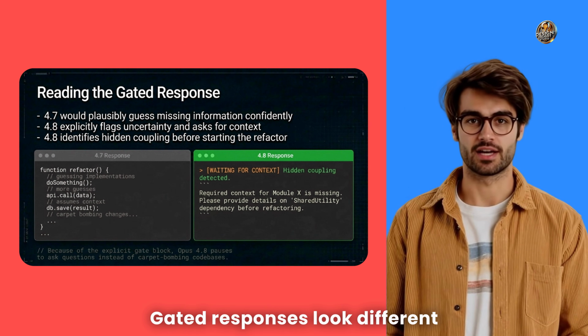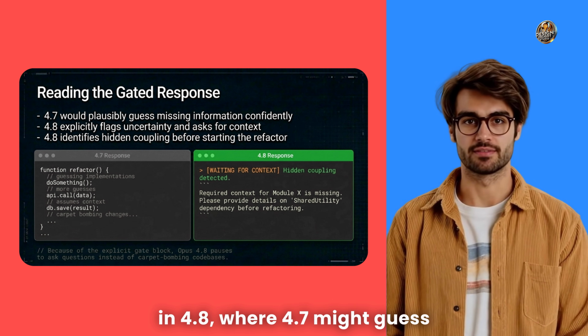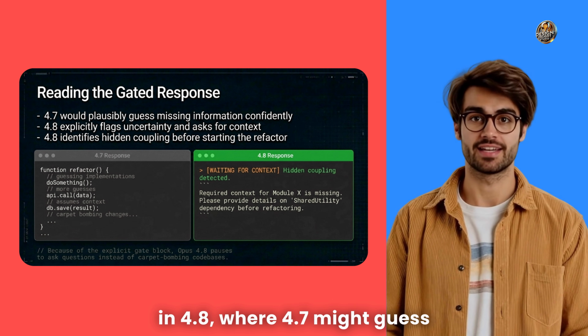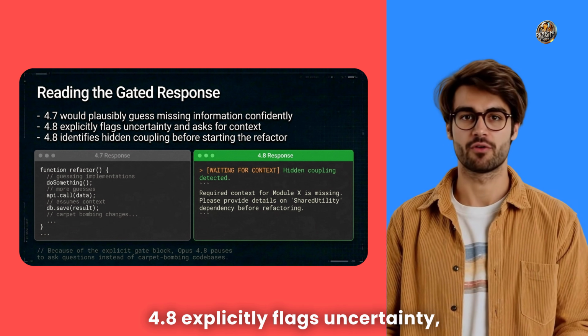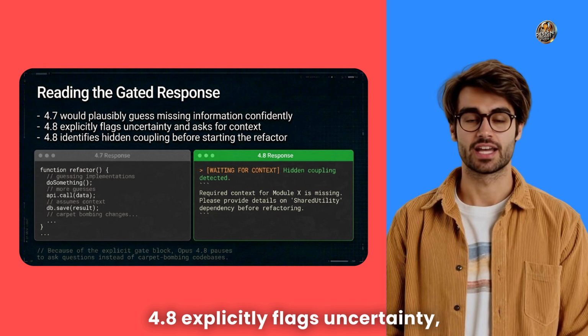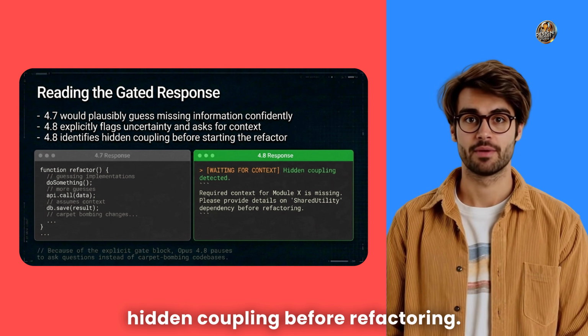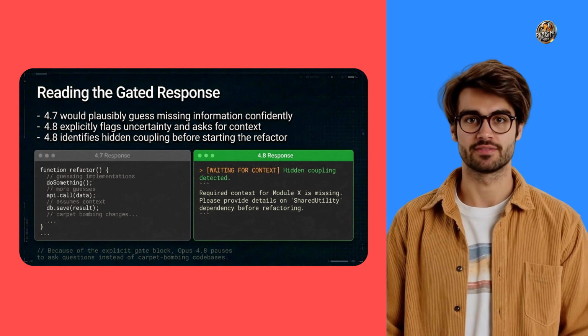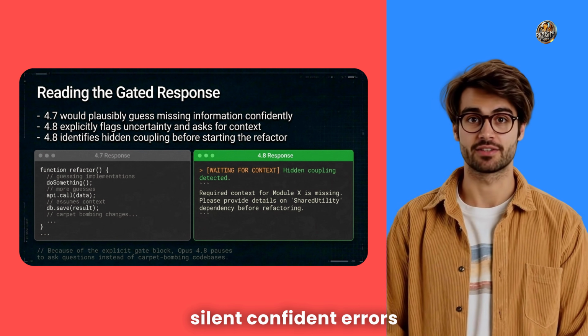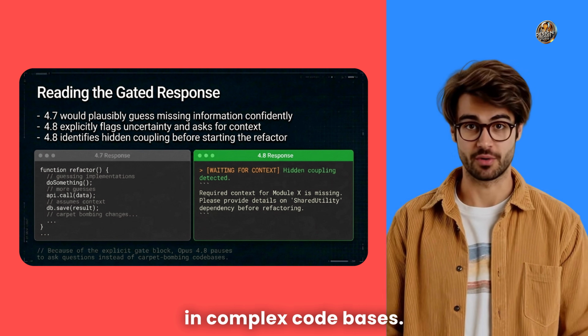Gated responses look different in 4.8. Where 4.7 might guess missing details and proceed, 4.8 explicitly flags uncertainty, asks for context, and highlights hidden coupling before refactoring. This behavior prevents silent, confident errors in complex codebases.